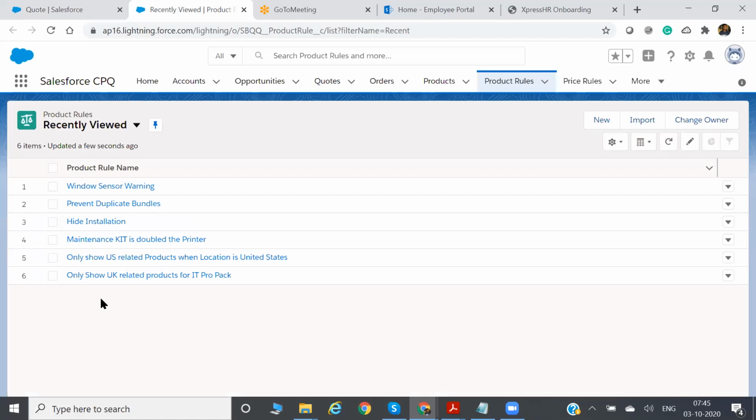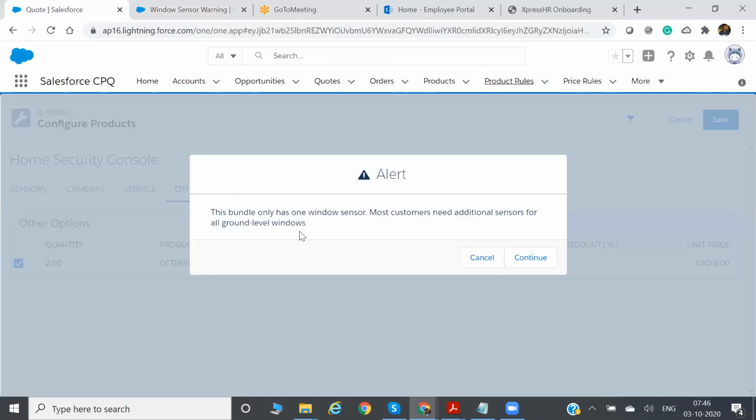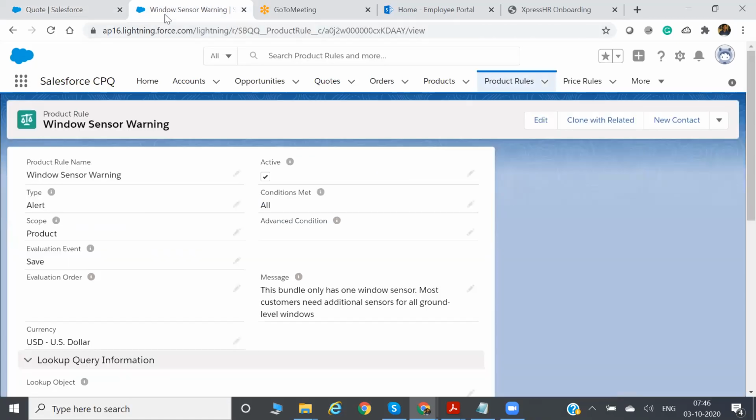Let's go to the alert message. Windows sensor warning. Can you read this message? This bundle only has one Windows sensor. Most customers need additional sensors for all ground level Windows. So this is coming from this message. For alert or validation, these two types of product rule, you can use this message box.